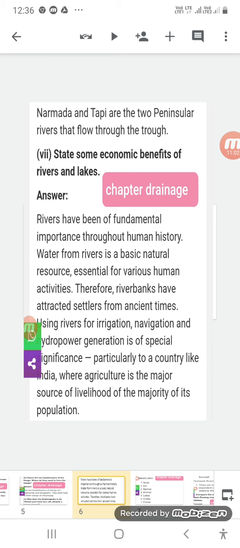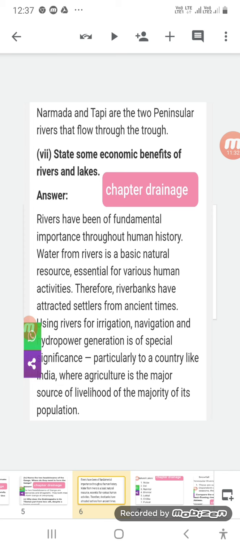Now the seventh question: state some economic benefits of rivers and lakes. These lakes and rivers in India have economic benefits. Rivers have been of fundamental importance throughout human history, because they suffice our various needs. Water from rivers is a basic natural resource which we receive.